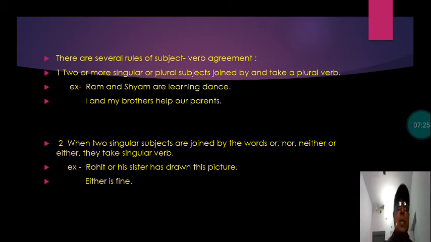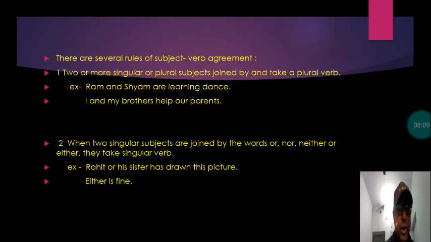When two singular subjects are joined by the words or, nor, neither or either, they take a singular verb. Rohit or his sister has drawn this picture. Has, that is the verb here, an auxiliary verb used for a singular subject. As "or" is used here, Rohit or his sister, that means anyone has done it, not both. And that's why it indicates singular, and so the verb used is singular, that is, has drawn this picture.